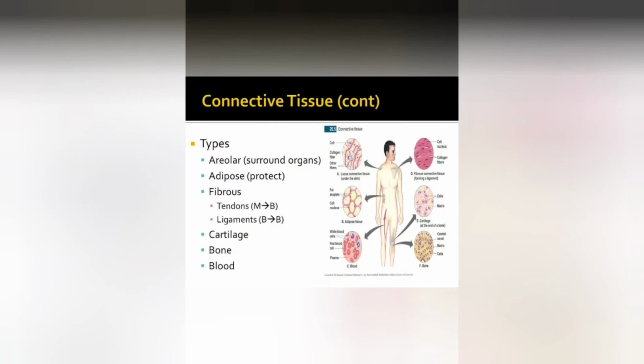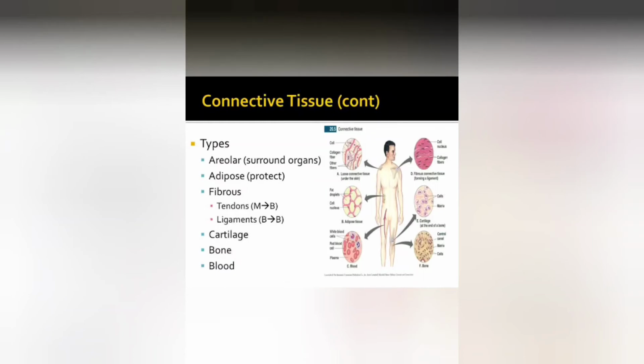Next one is the connective tissue. This tissue is very important, and there are three types of connective tissue, so you shouldn't get confused. The first one is connective tissue proper, the second one is skeletal tissue, and the third one is vascular tissue. So what is this connective tissue proper? It connects, it supports various structures in our body, it fills up the space, it forms the framework of the body, and it also provides protection.